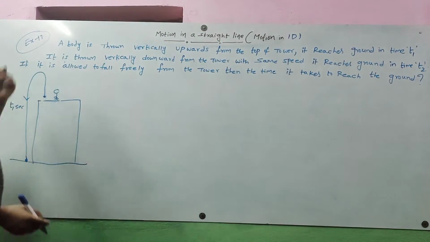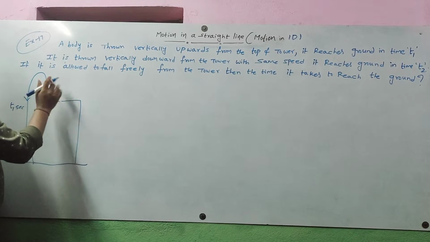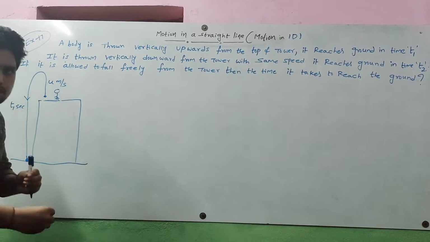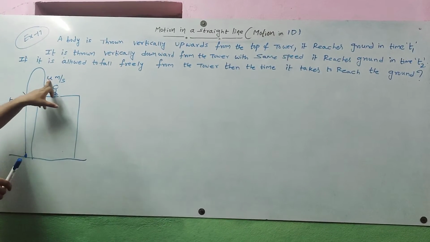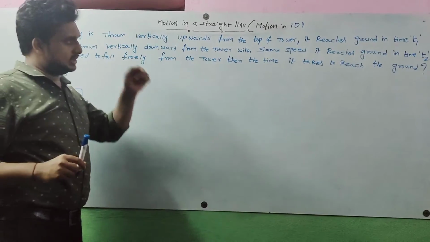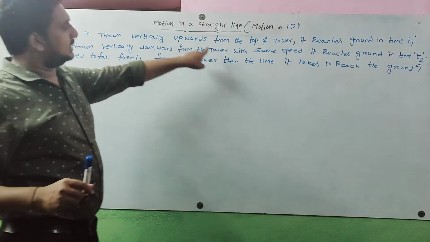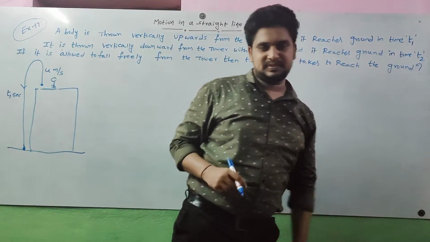So it is projected with u meter per second speed. The person throws a stone vertically upward with velocity u meter per second. Next, it is thrown vertically downward from the tower with the same speed, and it reaches the ground in time t2.